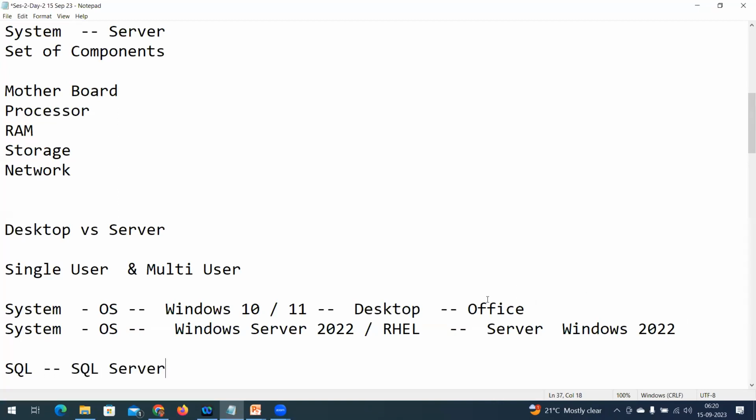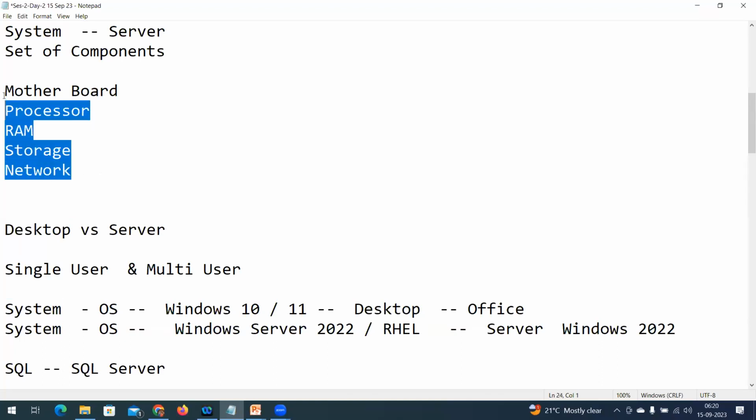If I install SQL on the same system, I'm going to call it a SQL server. What is changing? According to hardware, according to OS, according to application, I'm calling the same system by different terminologies. But what is the underlying structure required? A system is required. A system is nothing but a combination of these 5 major components. Without these 5 major components, I cannot call it a system, right?